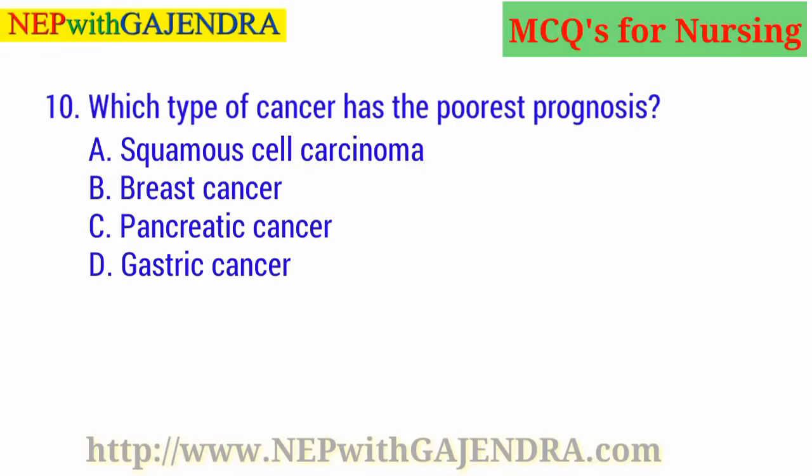Which type of cancer has the poorest prognosis? A. Squamous cell carcinoma. B. Breast cancer. C. Pancreatic cancer. D. Gastric cancer. Guess the right answer. Right answer is C. Pancreatic cancer.